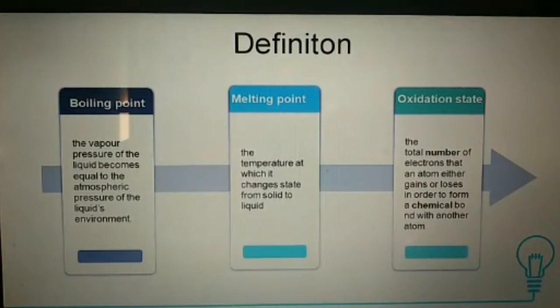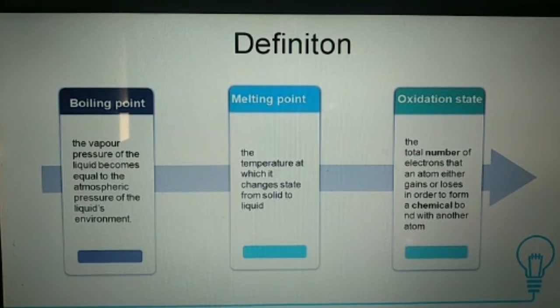I will explain the definitions of boiling point, melting point, and oxidation state. Boiling point is when the vapor pressure of the liquid becomes equal to the atmospheric pressure of the liquid's environment.